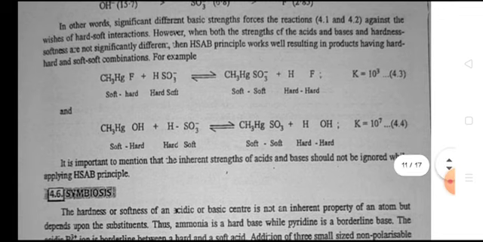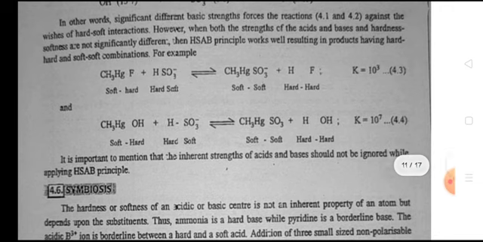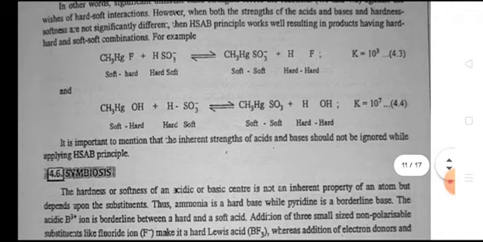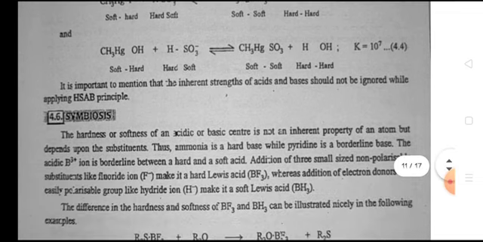However, when the strengths of acids and bases and hardness and softness are not significantly different, the HSAB principle works well, resulting in products having hard-hard and soft-soft combinations.